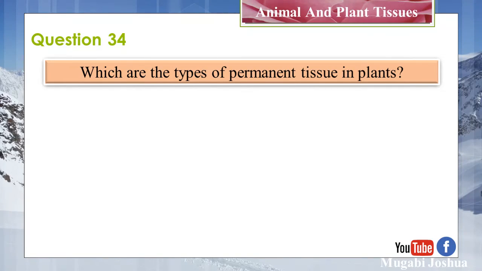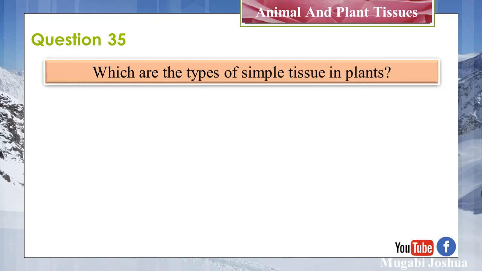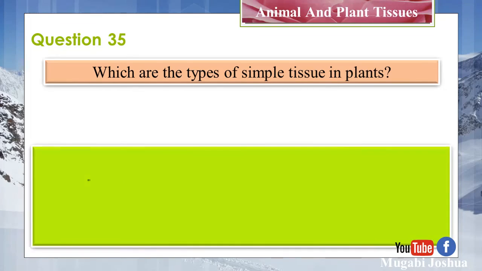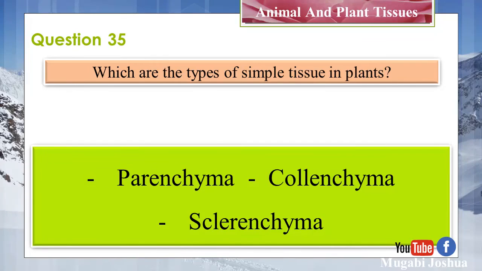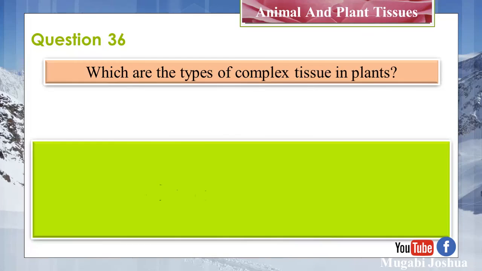Question 34. Which are the types of permanent tissue in plants? Simple and complex. Question 35. Which are the types of simple tissue in plants? Parenchyma, collenchyma, and sclerenchyma. Question 36. Which are the types of complex tissue in plants? Xylem and phloem.